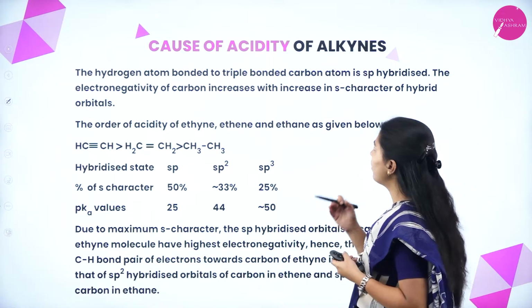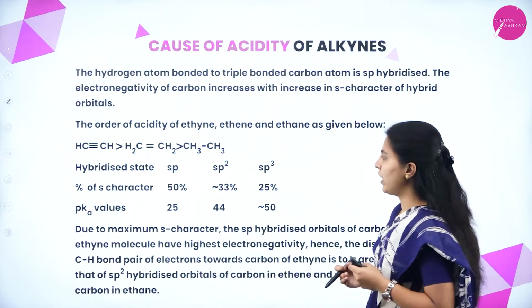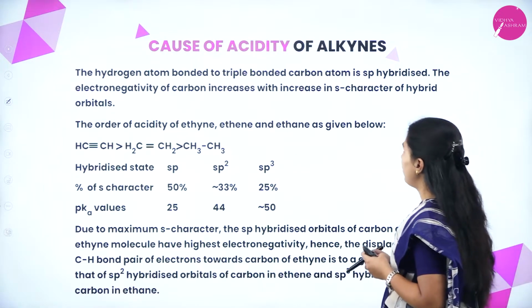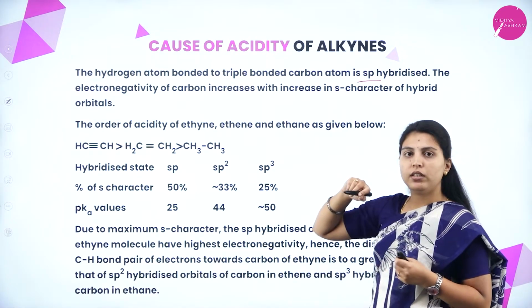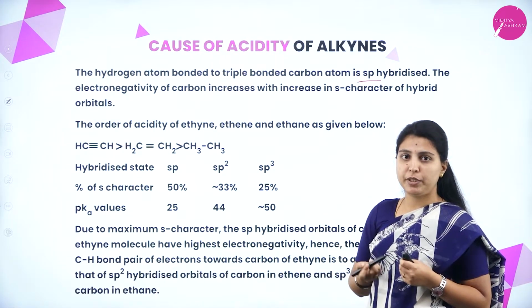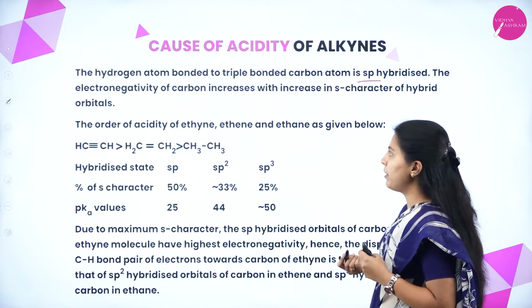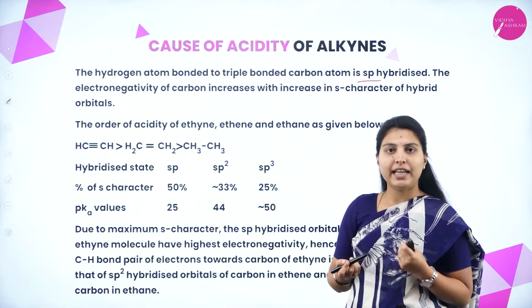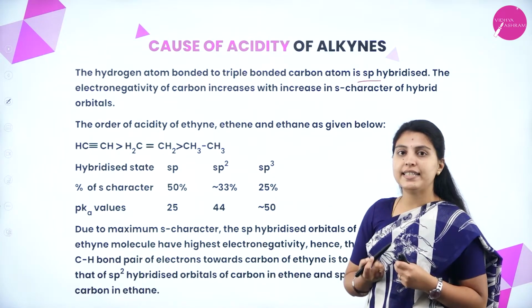Next one, cause of acidity of alkynes. What is the cause of the acidity of alkynes? The hydrogen atom is bonded to a triple bonded carbon atom, which is sp hybridized. We know that a single bond is sp3, a double bond is sp2, and a triple bond means sp hybridization. When sp hybridization is formed, the electronegativity increases with the increase in s character.